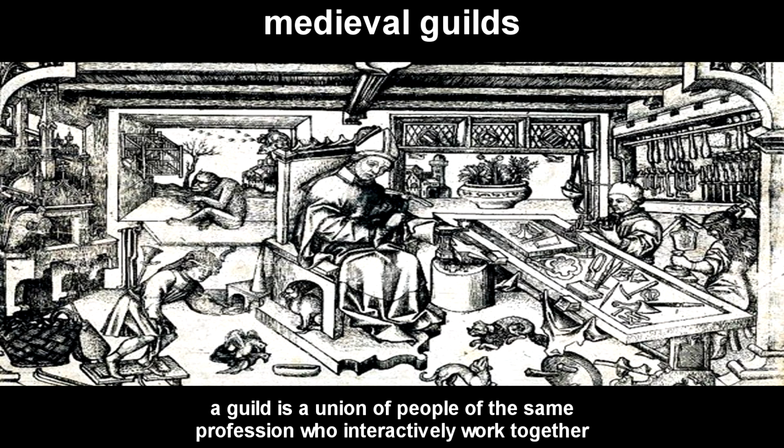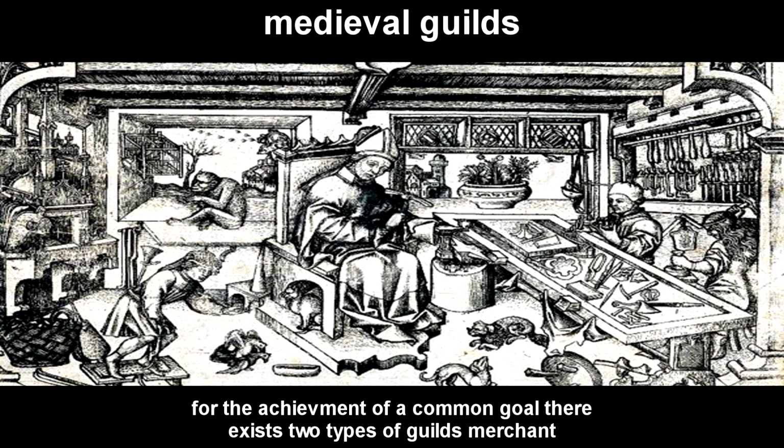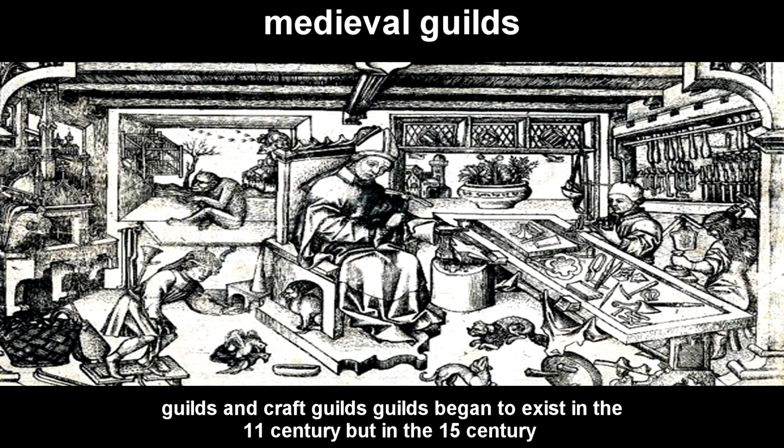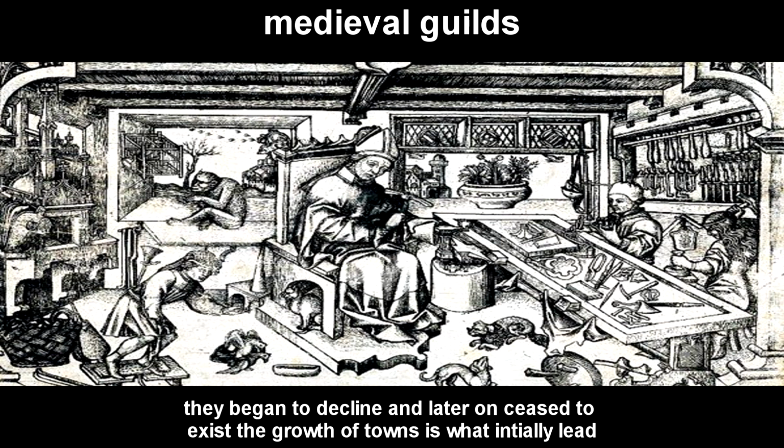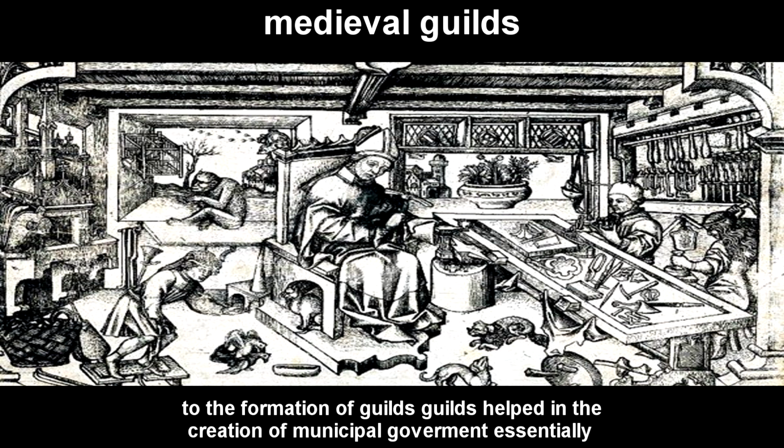A guild is a union of people of the same profession who interactively work together for the achievement of a common goal. There exist two types of guilds, merchant guilds and craft guilds. Guilds began to exist in the 11th century, but in the 15th century they began to decline and later on ceased to exist. The growth of towns is what initially led to the formation of guilds.